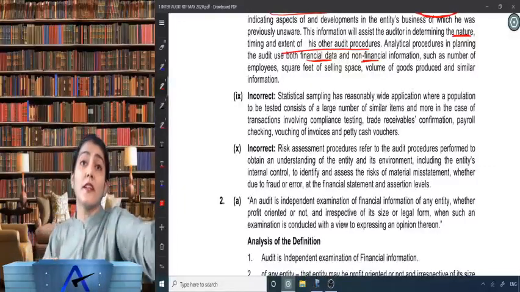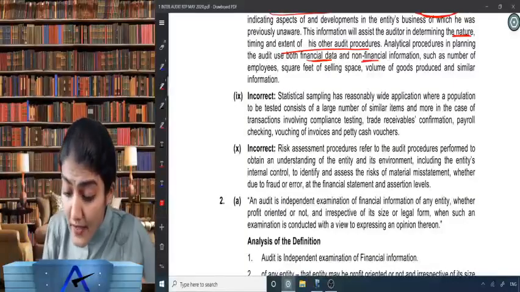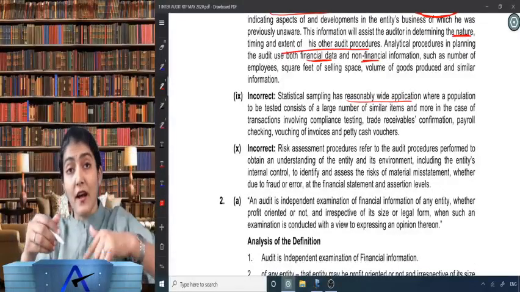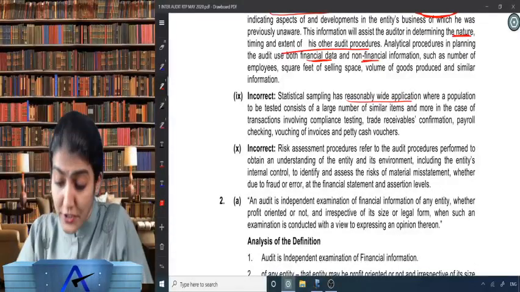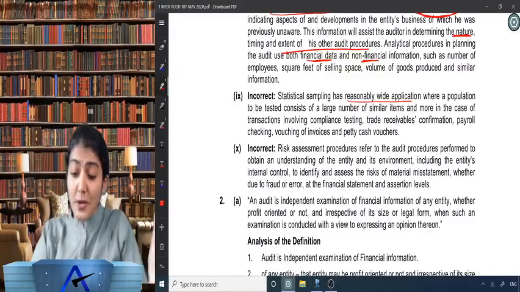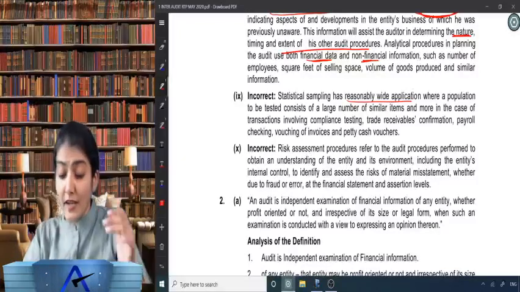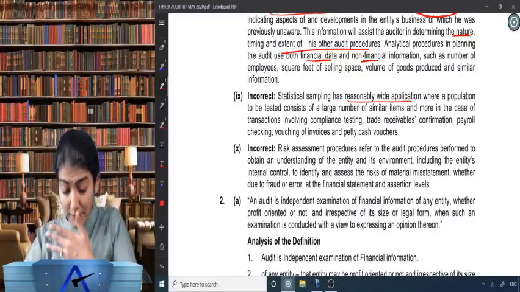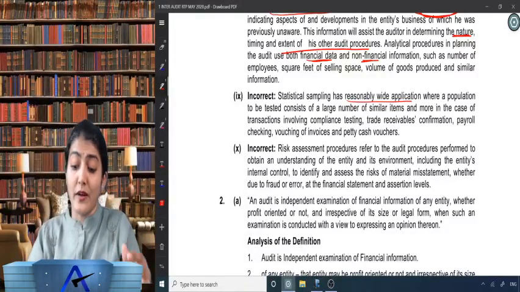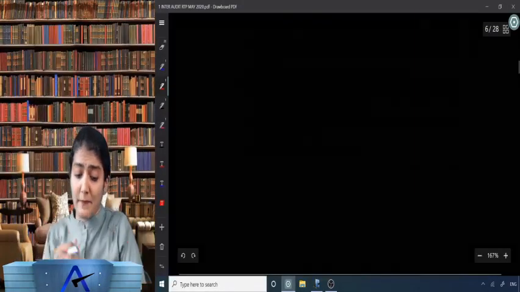So what was written in the question? Narrower application. We went in reverse, opposed, and we are saying reasonably wide application. The question said narrower application; the answer says reasonably wide application, where a population to be tested consists of a large number of similar items, and more so in the case of transactions involving compliance testing, trade receivable confirmation, payroll checking, vouching of invoices and petty cash vouchers. So it has a wider application.